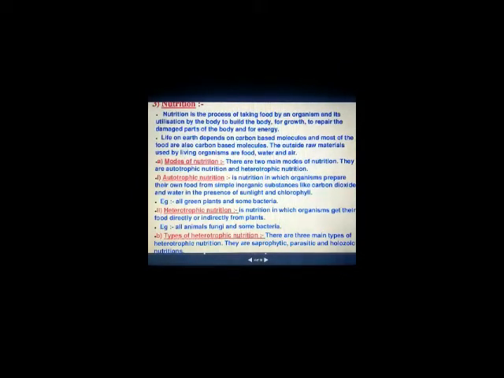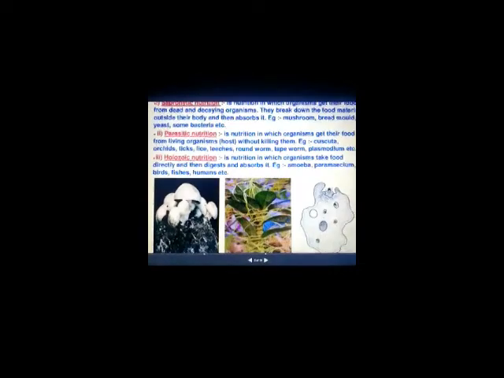So what is autotrophic mode of nutrition? Autotrophic mode of nutrition is a nutrition in which organisms prepare their own food from simple inorganic substances like carbon dioxide and water in the presence of sunlight and chlorophyll by a process known as photosynthesis. This mode of nutrition is very common in green plants and green bacteria.